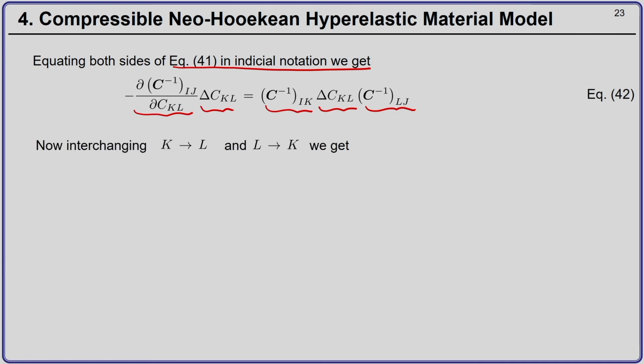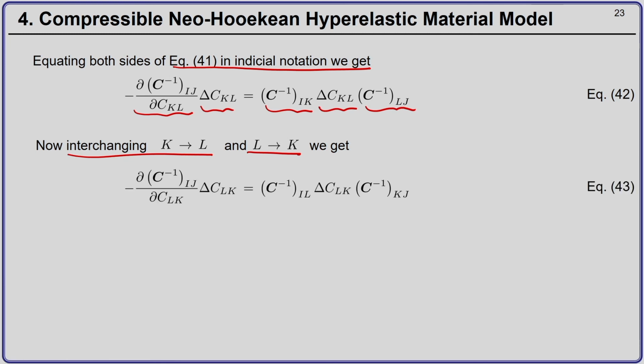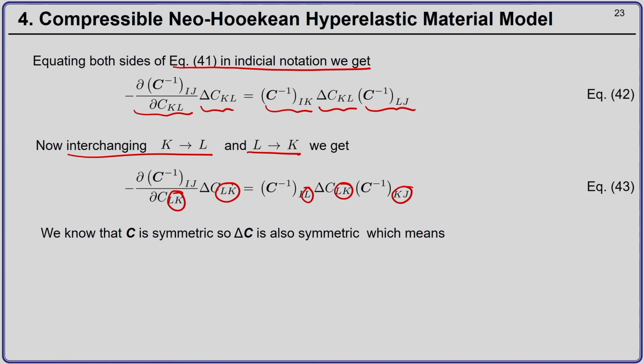Okay. Now, if I interchange k with L and L with k on both the sides, okay. If I just interchange, I get, okay. So, I have just interchanged k with L and L with k. You can see here I have interchanged. Okay. Now, I know that C is symmetric and so the change delta C will also be symmetric.